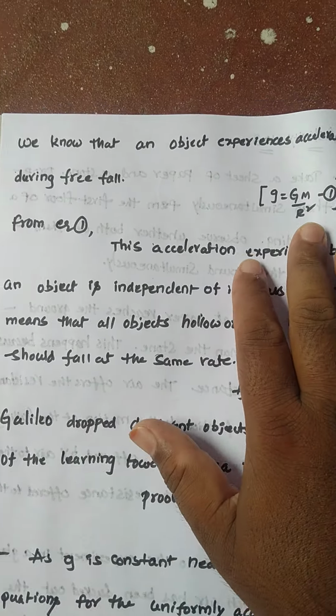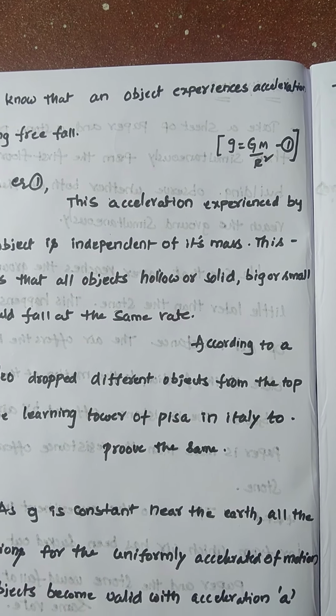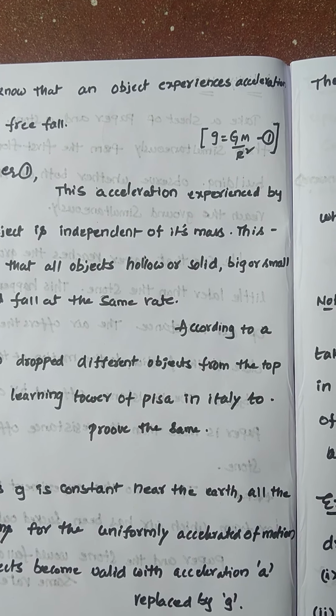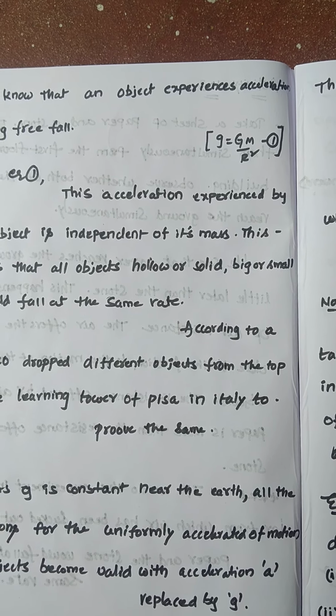We know that an object experiences acceleration during free fall. Whenever an object is falling towards the earth, its velocity changes in direction, and this change in velocity is nothing but acceleration.